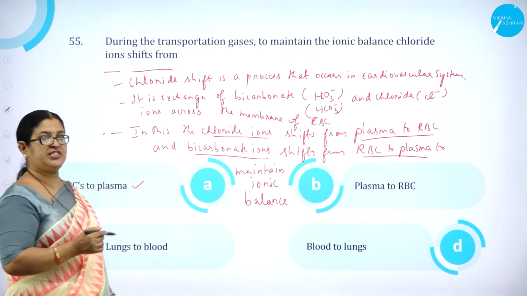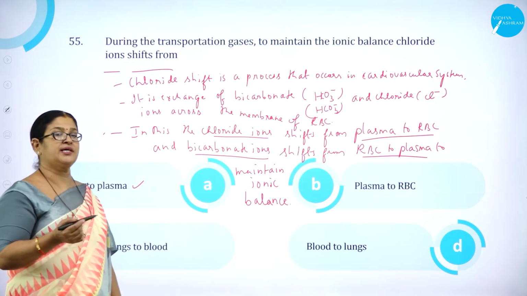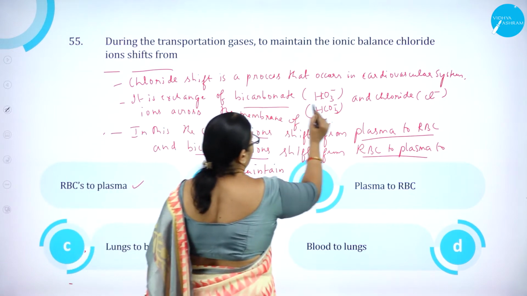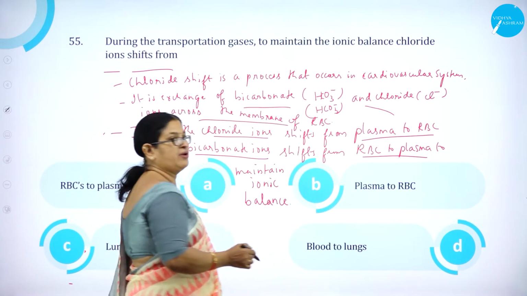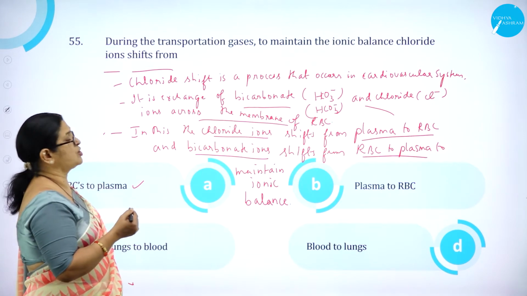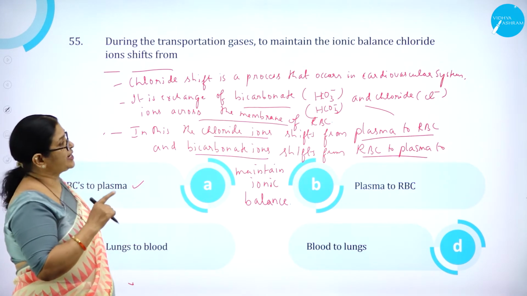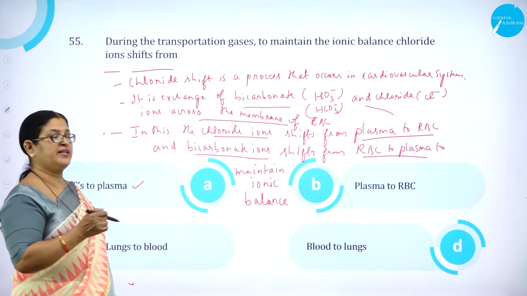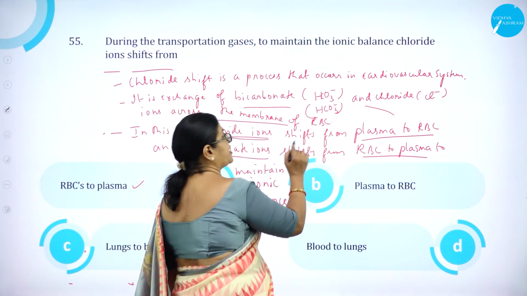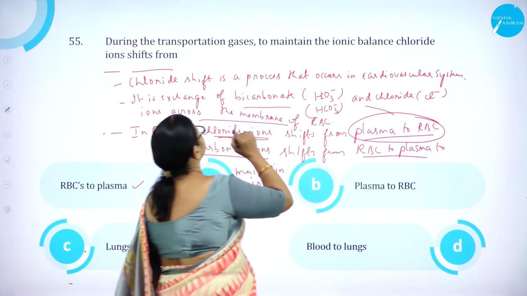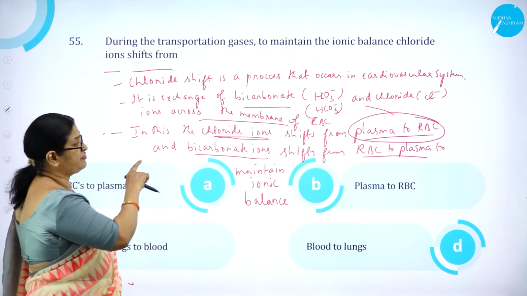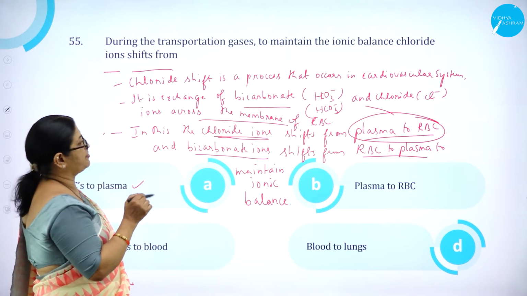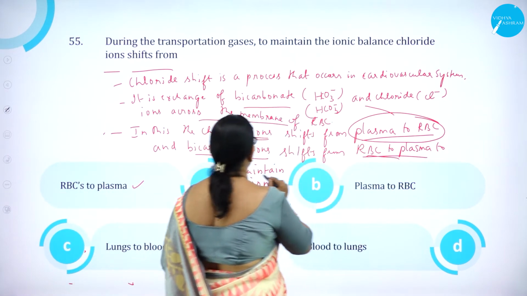As we know, chloride shift is a process that occurs in cardiovascular system. So what is it? It is the exchange of bicarbonate ions and the chloride ions across the membrane of RBC. Hence it is called as what? Chloride shift. It is an exchange of bicarbonate ions and chloride ions across the membrane of RBC. So in this we find that the chloride ions shift from plasma to RBC, and bicarbonate ions shift from RBC to plasma to maintain what?